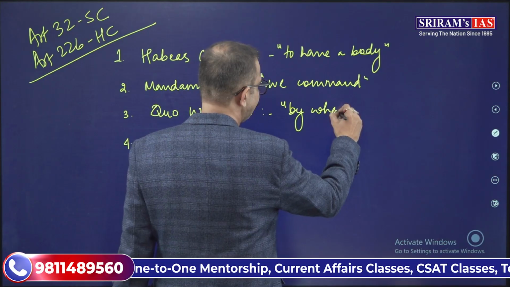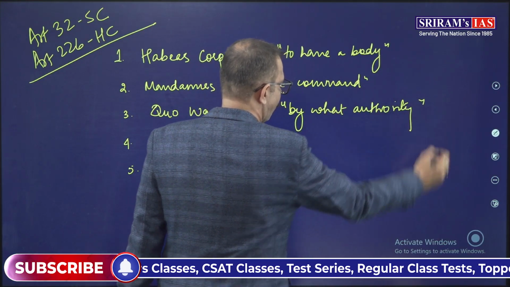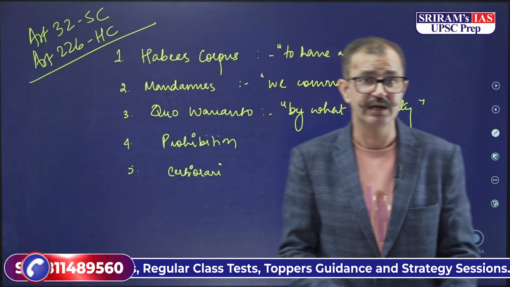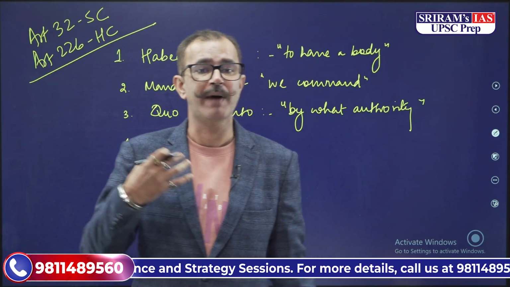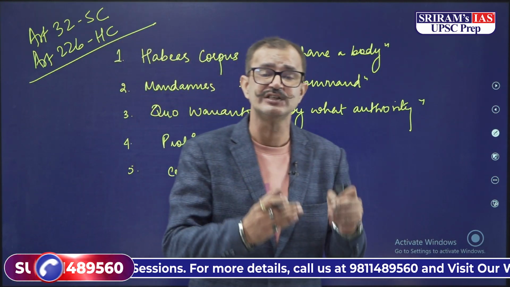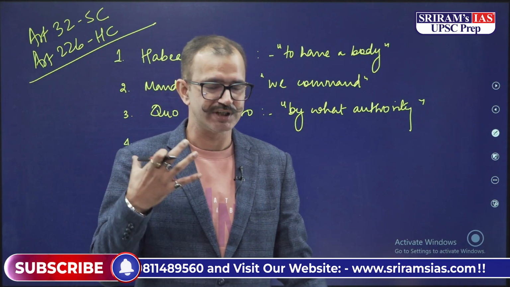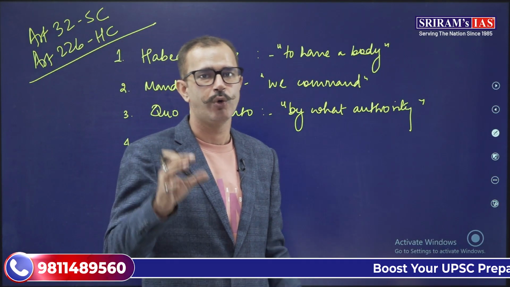This is also against a public official. If he or she does not have the qualification to hold that post, the Supreme Court or High Court can ask by what authority you are on this post, and then he or she will have to justify the qualification, and only then will he or she be able to hold that post.